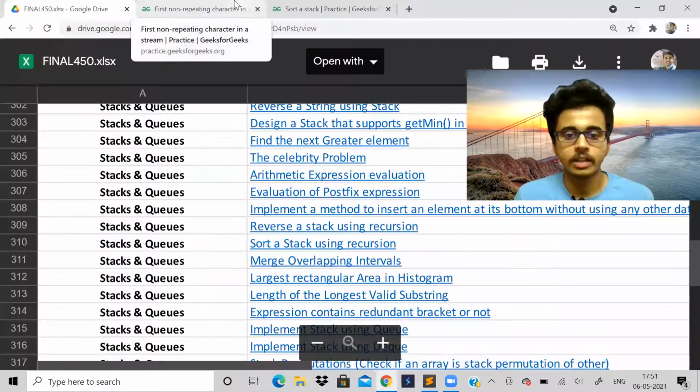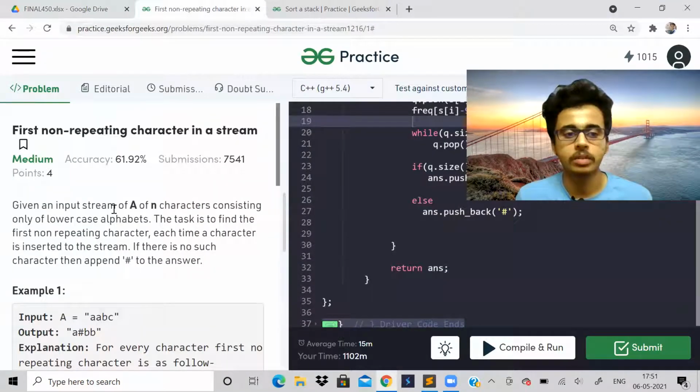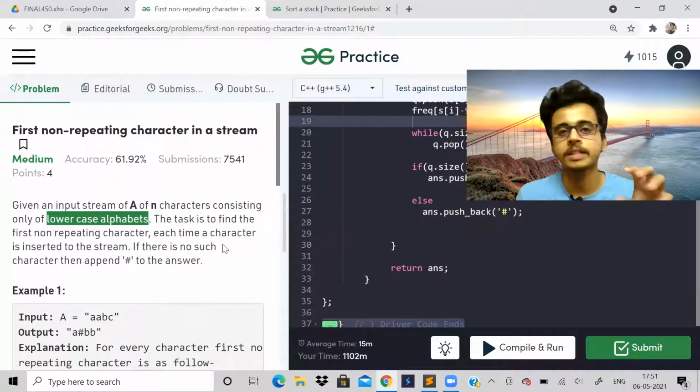So let us see today's problem. Today's problem is, given an input stream of characters. We are given a stream of n characters of lowercase English alphabets. The task is to find the first non-repeating character each time a character is inserted into the stream.